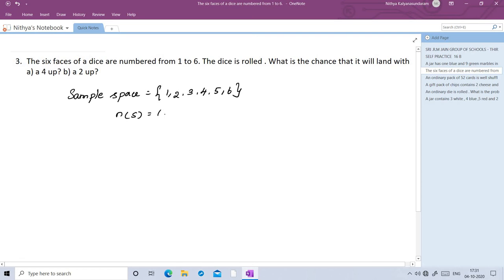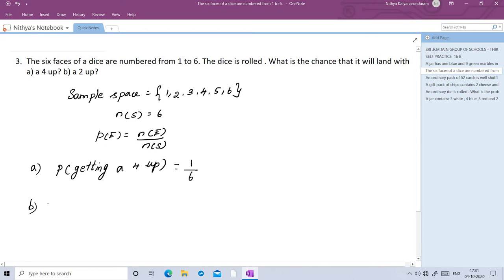So our N of S is 6. So probability of event is equal to N of E by N of S. A question, probability of getting a 4 up. So 4 we have only one time. So when you are throwing the die, we will get the 4 only one time. So 1 by total number of outcomes is 6. 1 by 6.